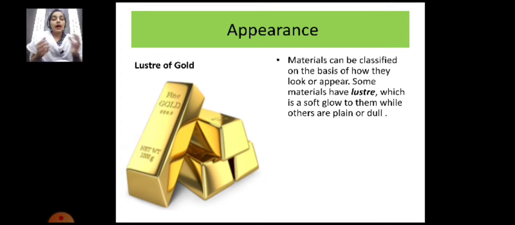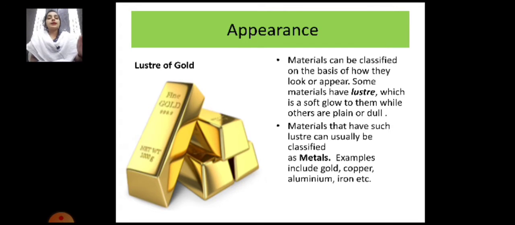As I have told you, gold has a lustre, meaning it has a shiny appearance, and on the other side chalk has a very dull appearance. So objects can be classified on the basis of appearance as well. Alright, let's move on to the next slide.